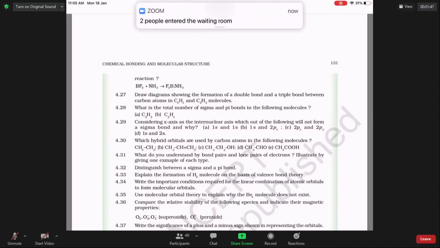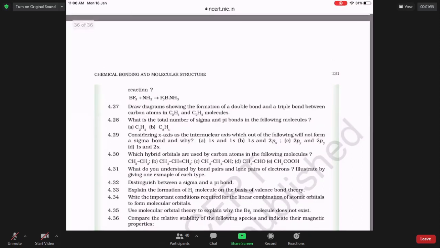In H2N, it has 1 pi bond and 6 minus 1, 5 sigma bonds. Can you do 4.27? Draw a diagram showing the formation of double bond and triple bond between carbons in ethene and C2H2. Yes, a question. Sir, 4.28.